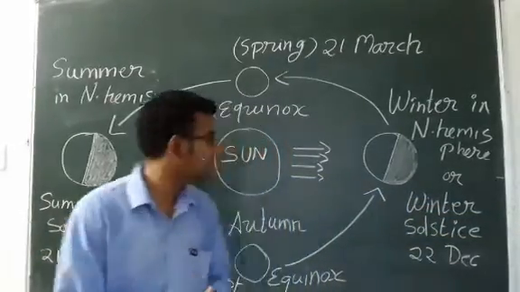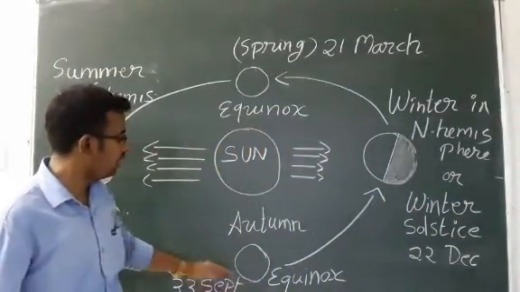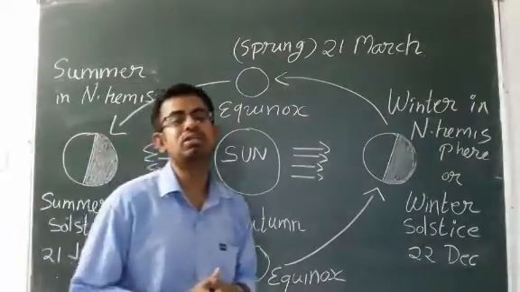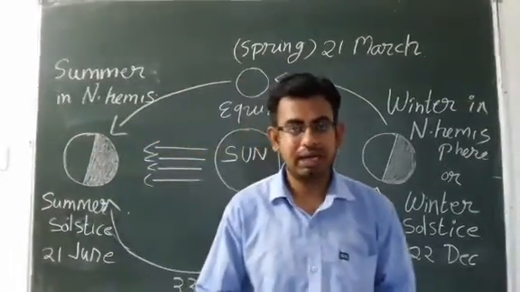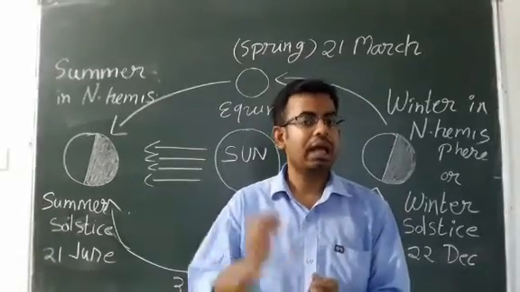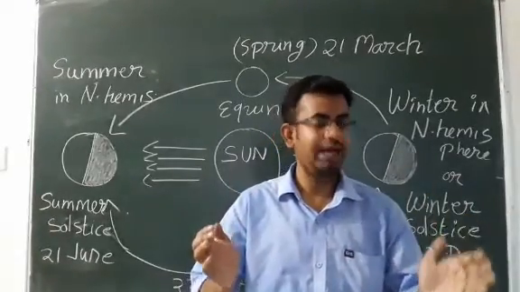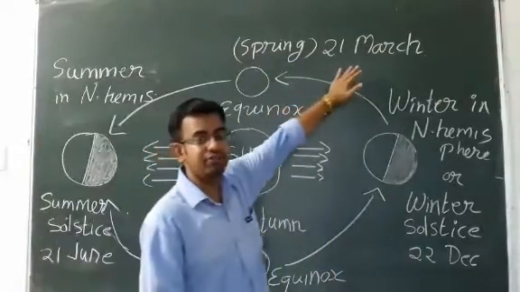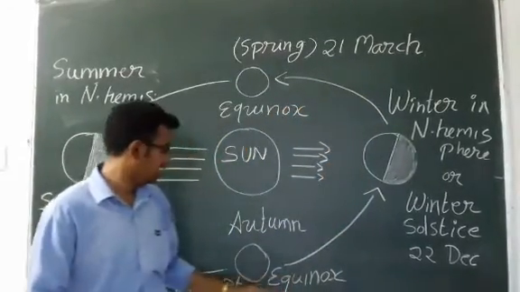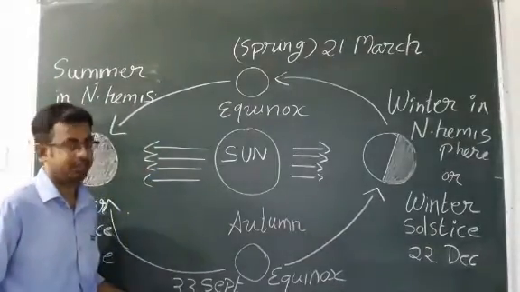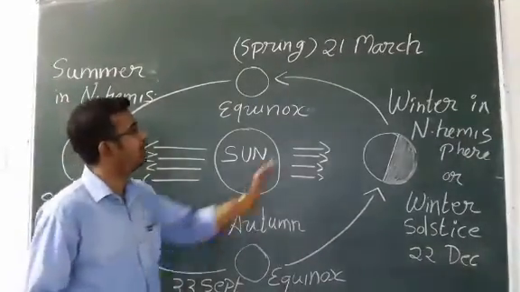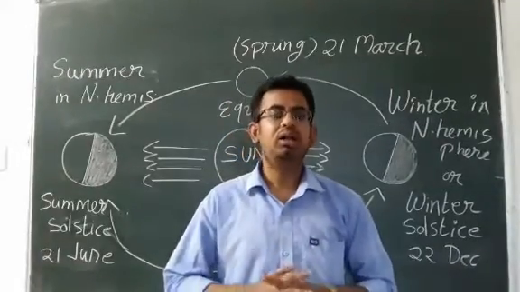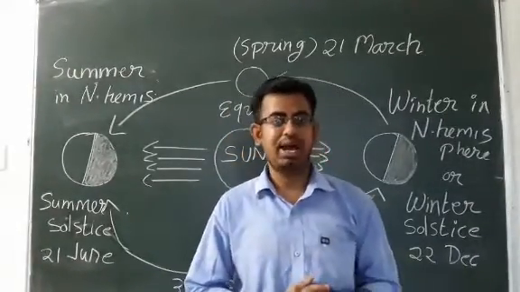Now these 2 points are called equinox. Equinox is made from the word equal. That means equal day and equal night. That we have on 21 March and 23 September. On 23 September and on 21 March we have equal day and night.